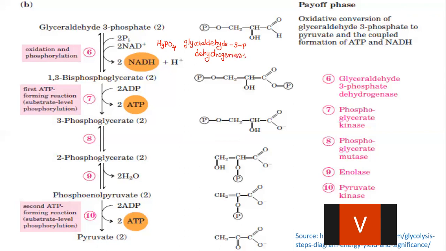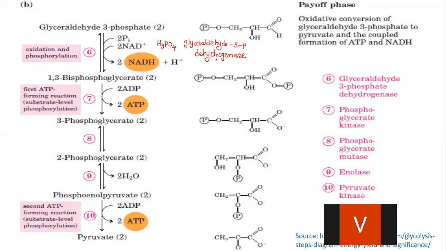Glyceraldehyde 3-phosphate dehydrogenase. What is the meaning of dehydrogenation? It is removal of hydrogen, and removal of hydrogen is called oxidation. Removal of oxygen is called reduction, and addition of hydrogen is also called reduction.